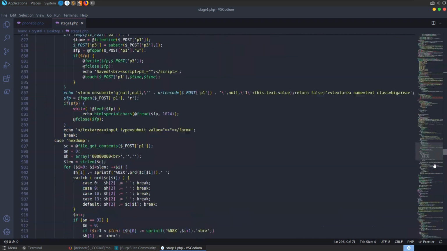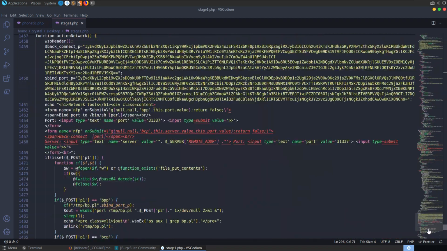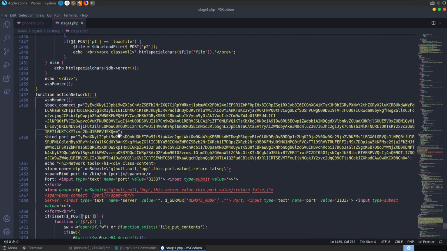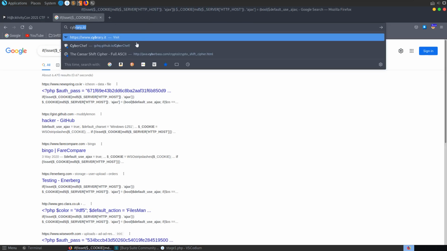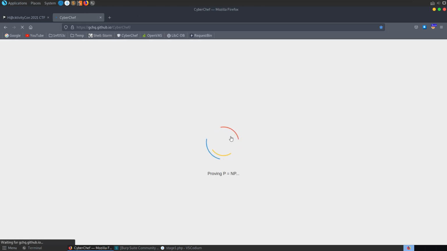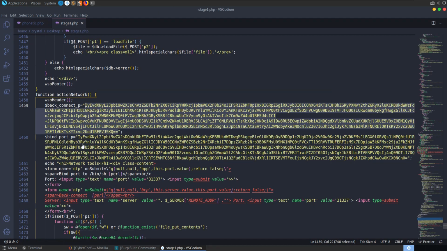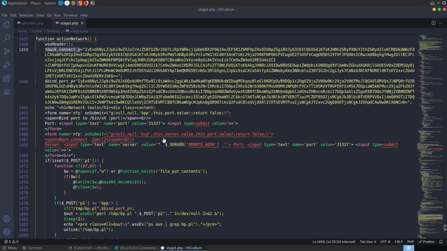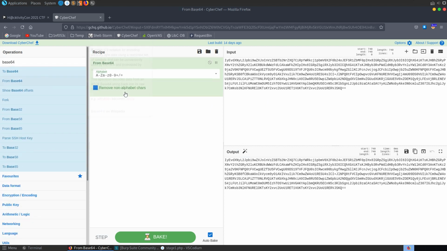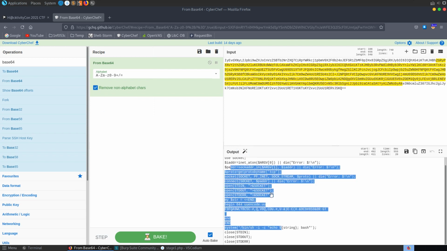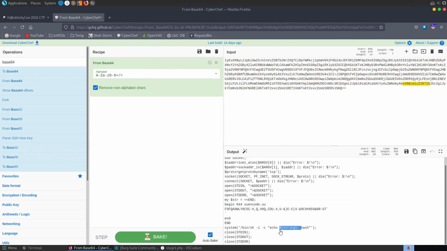If we scroll down towards the bottom, we have some values here, and the double equals look like they're base64 encoded, so let's take those to CyberChef. And we can base64 decode this, so we can actually see the set to bind port P and then back connect P as well. So it looks like this is going to be getting a reverse shell. So let's base64 decode, and yeah, we can see here it's calling bin sh, it's echoing the string, then bash.